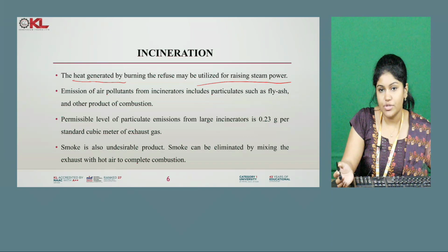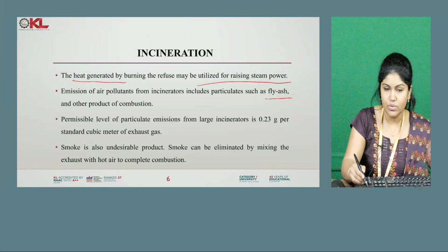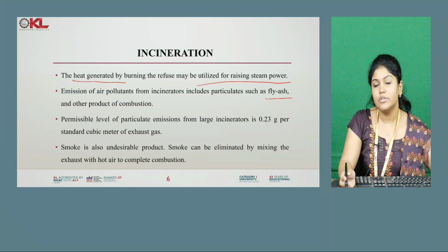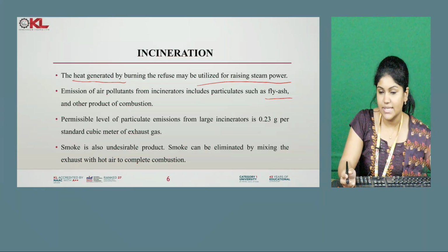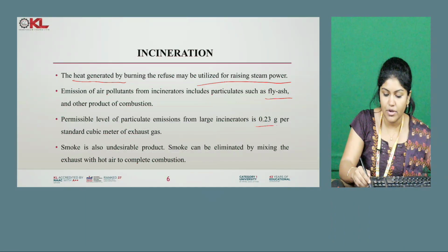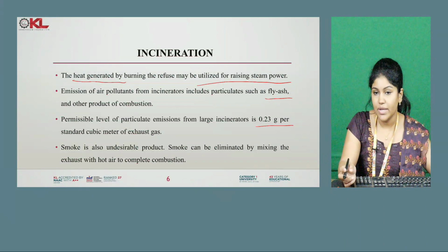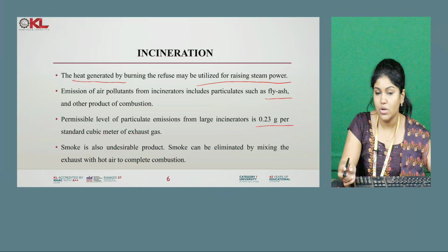Emission of air pollutants from incinerators includes particulates such as fly ash, which is one of the air pollutants, and other products of combustion. The permissible limit of particulate emissions from large incinerators is 0.23 gram per standard cubic meter of exhaust gas. Smoke is also an undesirable product. Smoke can be eliminated by mixing the exhaust with hot air to complete combustion. So whatever smoke comes out during combustion, we can mix the exhaust with hot air and complete the combustion process.